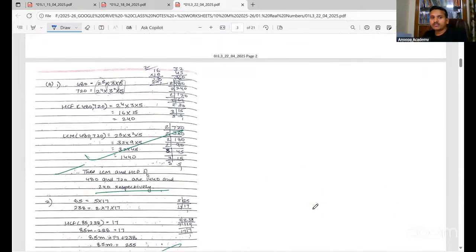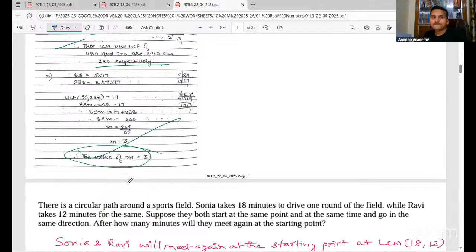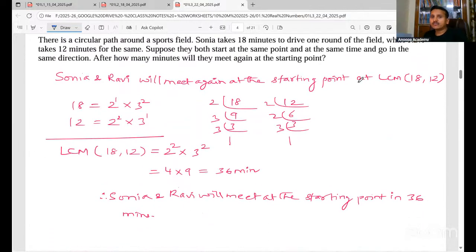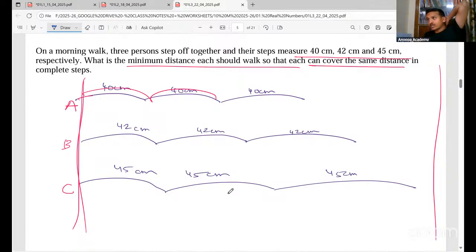Look here, this is how we do. Next, we have done a few more word problems. So this is also a repetition case. So we find the LCM and we get the answer. On a morning walk, this is also a very important question. It has been asked in the board also.